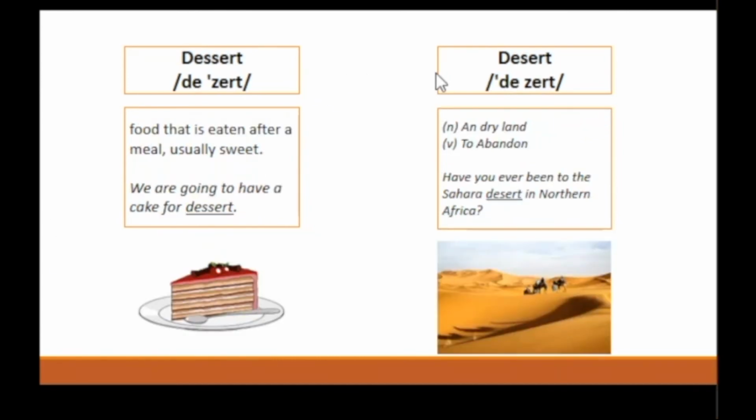Dessert and desert. A dessert is typically the final course of a meal. It is usually sweet. For example, we are going to have a cake for dessert. On the other hand, the word desert can be a noun or a verb. It has the following meanings. The first one is an arid land with little or no vegetation, just like in the picture. For example, in a sentence, have you ever been to the Sahara Desert in Northern Africa? And the other meaning is to abandon or to leave behind.